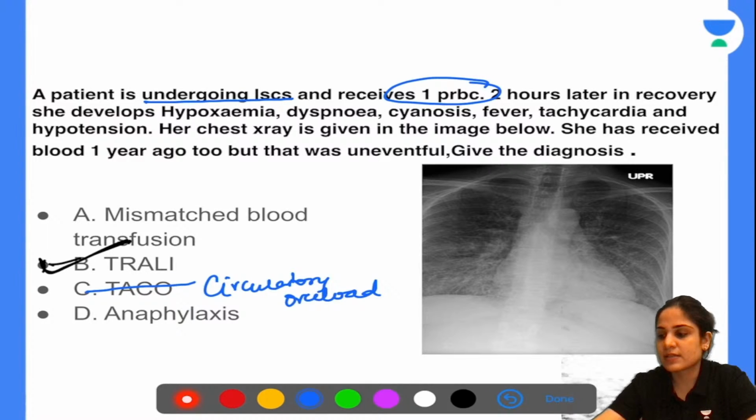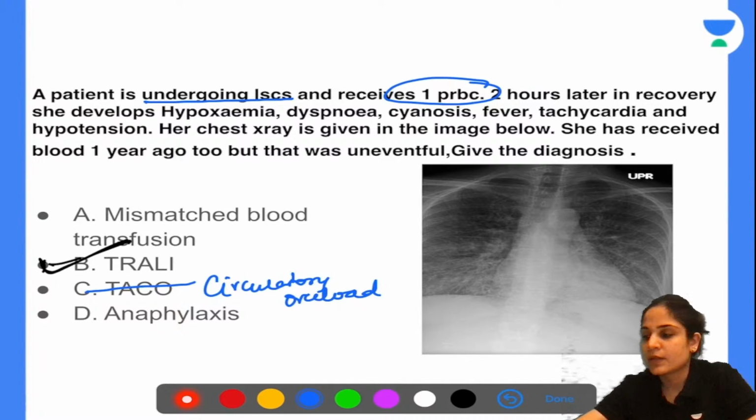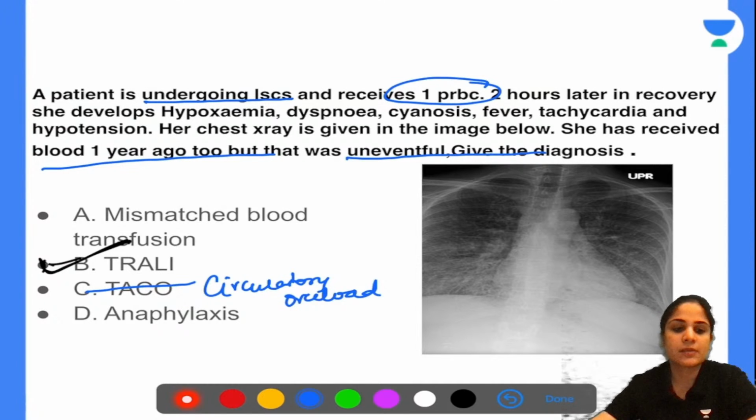Next, she has received blood one year ago also, and that was uneventful, so anaphylaxis to blood is also out of the question. So your two options here are mismatched blood transfusion and TRALI. Now, the problem in the patient is happening two hours later. If it was a mismatched blood transfusion, you would have immediately seen the symptoms. So that is also out. So the only answer we have over here is TRALI.